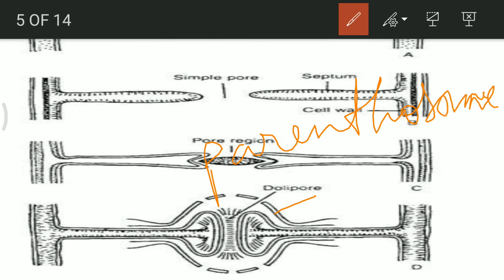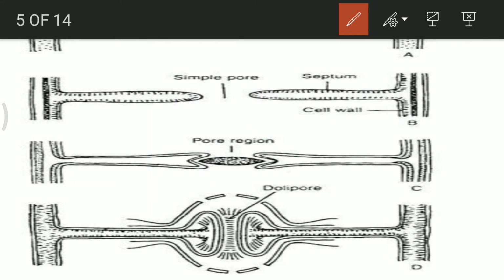This is the parenthosome. How are these structures formed? They are formed by deposition of Woronin bodies. Woronin bodies are crystalline granules which are secreted by both the septum, and they form this entire doliopore, the region where it is set.